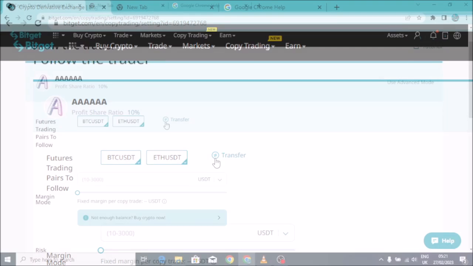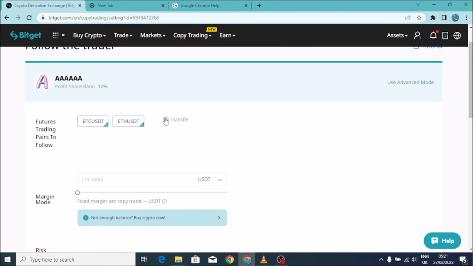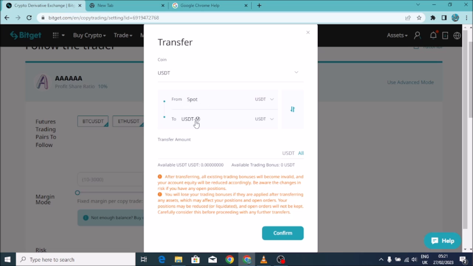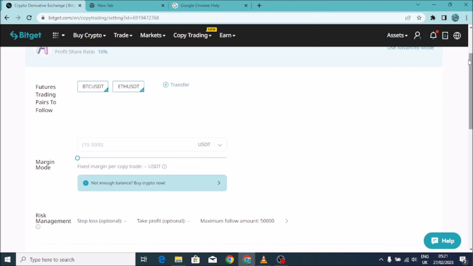So if you want to transfer the money, maybe you want to add your money, you can come here and transfer. So this one, you will transfer your money maybe from spot to USDT perpetuals. So it depends where your money is. So if your money is in cross margin or isolated margin or P2P or spot, you select, then you go exactly to this one. And so once you are done, you go on transfer amount, you put the amount that you want to transfer, then you confirm. So once you have the amount, it will already be here.